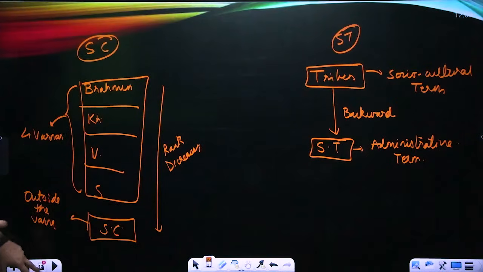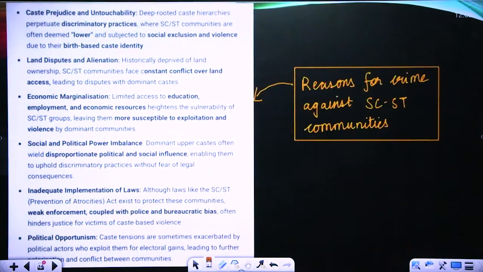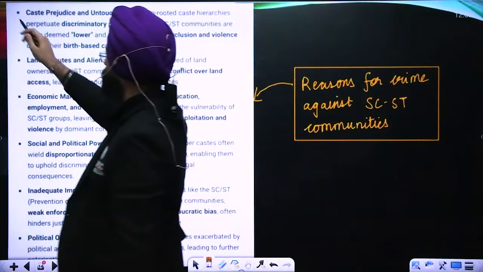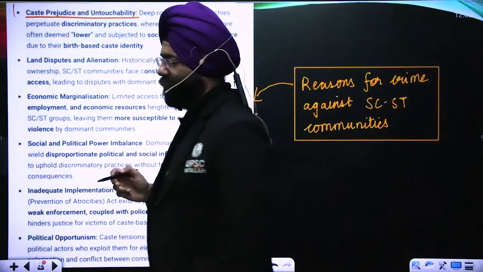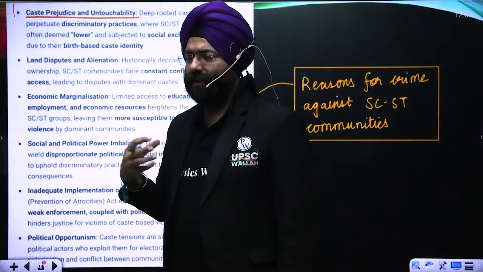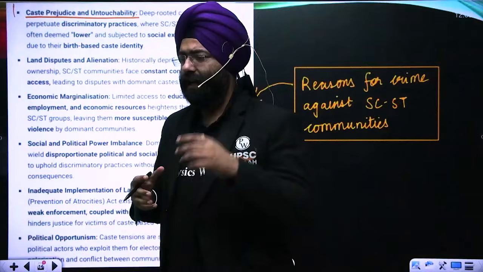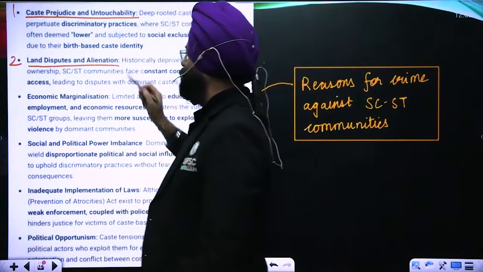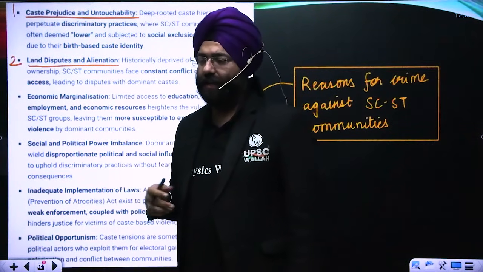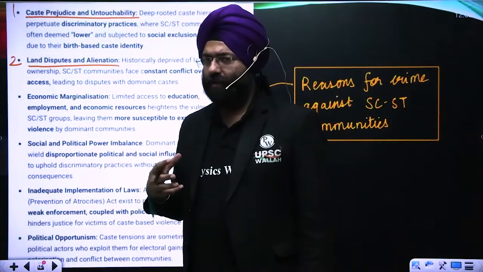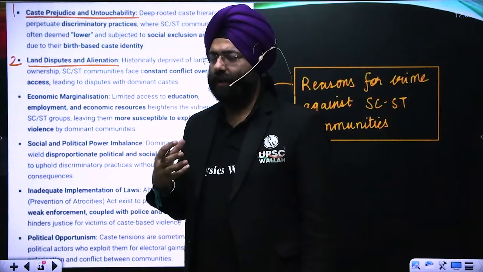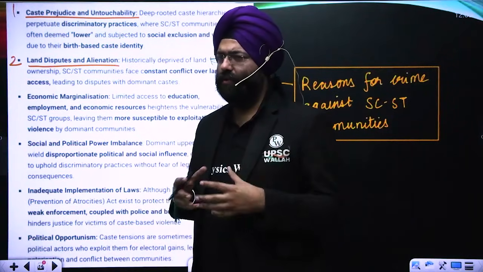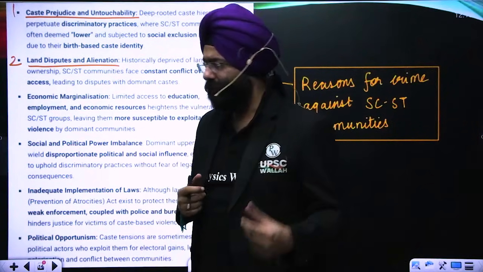Okay, now going ahead. Now see, what are the reasons for the crime against the scheduled caste and scheduled tribe? That becomes important for you to understand here. First, caste prejudice and untouchability. The concept of untouchability that the scheduled caste people face, and often discrimination faced by the scheduled tribe also, are one of the reasons why people assume that they are backward, and that is why the problem arises. Second is land disputes and alienation, especially for the scheduled tribes. Before the Forest Rights Act came, very often private companies and the government would acquire land, and a lot of discrimination with respect to land and alienation was there, they were removed from their property. All those problems resulted in a lot of crimes against them.